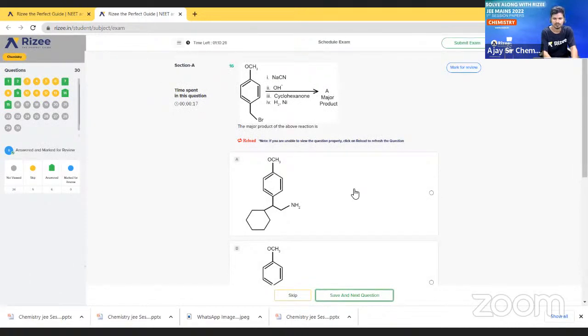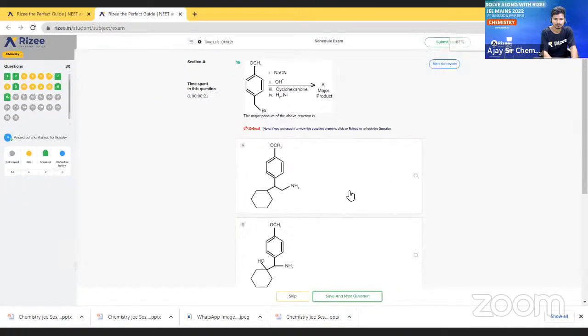Is my question visible? Okay, see here. We have to react this compound with all these reagents: NaCN and OH minus, and cyclohexanone, and H2/Ni, and then here we will get one major product. What is that product we have to find? What product will form here? Okay, so let us find.